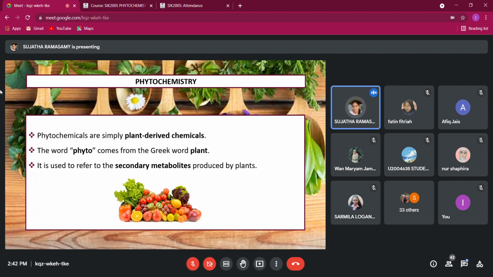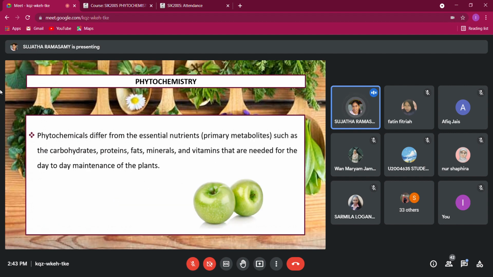Plants produce chemicals. This word phyto means plant. So that's why you keep on saying plant, plant. Phyto comes from the Greek word meaning plant. So phytochemicals are chemicals from the plant. Again, we will focus on the secondary metabolites produced by plants.